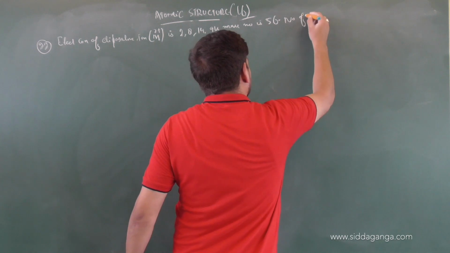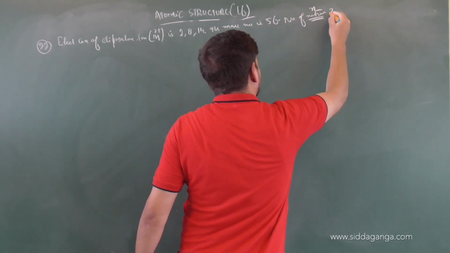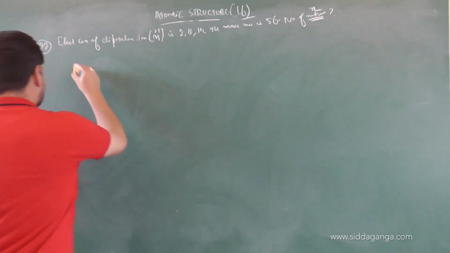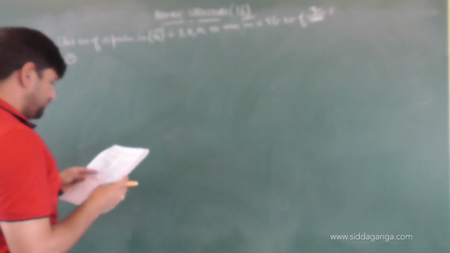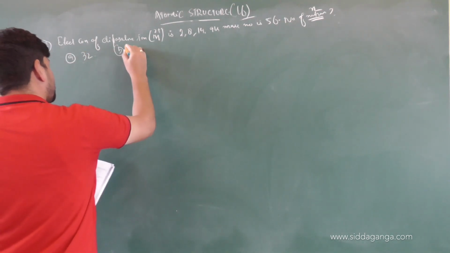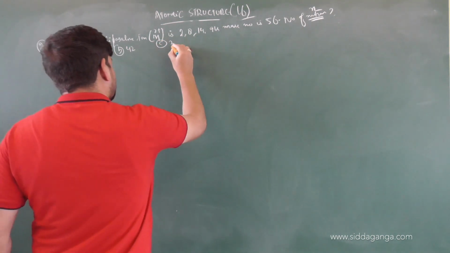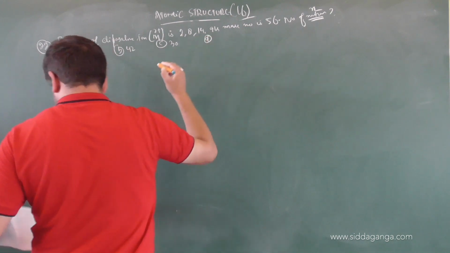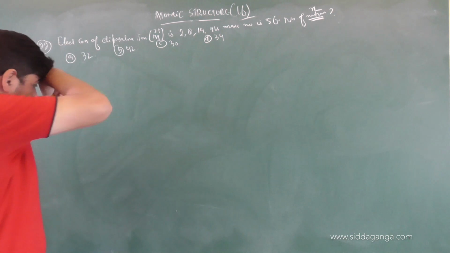The number of neutrons, options are: A, 32, B, 42, C, 30, and D, 34. These are the options given to us.